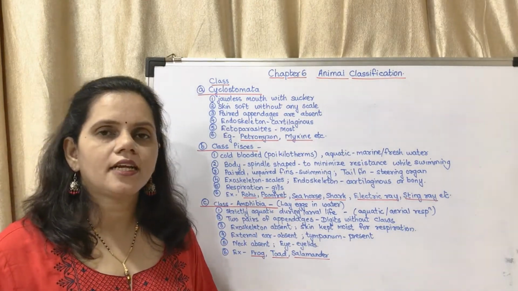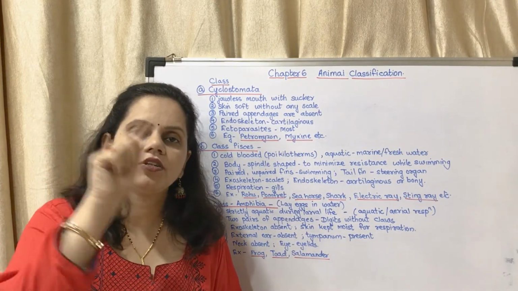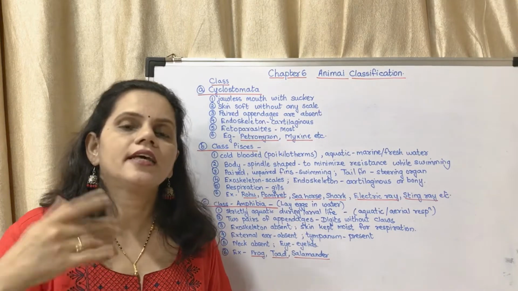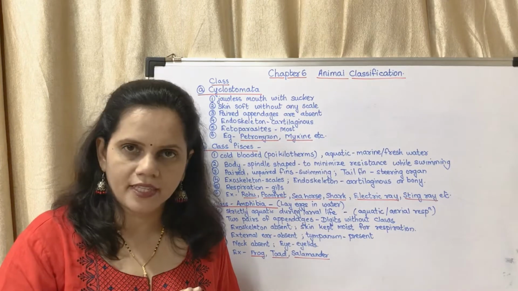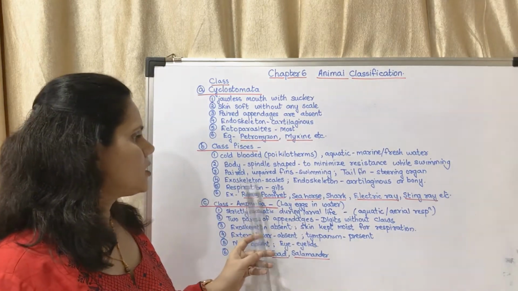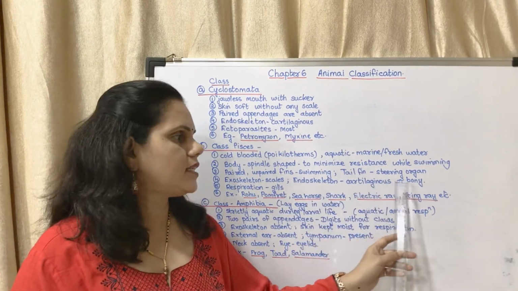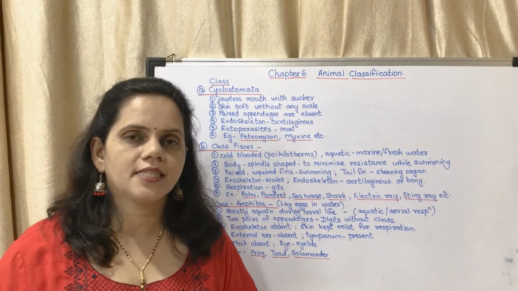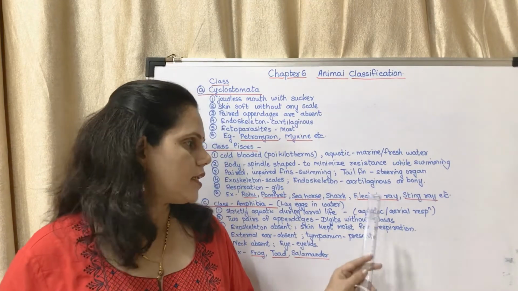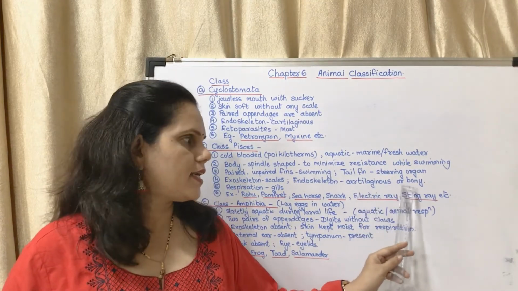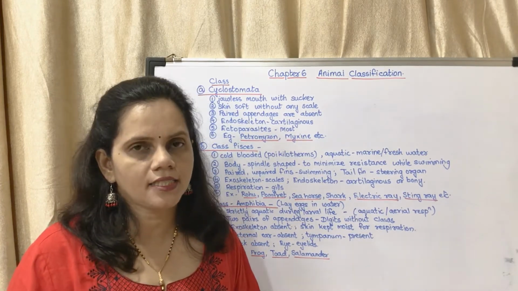Exoskeleton means the skeleton outside, and it consists of scales. While you draw a fish, you draw scales like this. Generally, there are both types of fishes, which have an exoskeleton and which do not have an exoskeleton. So they have an exoskeleton, which is called scales, and the endoskeleton is cartilaginous or bony. Cartilaginous means in some fishes the bones are not hard, they are soft. And some have bones which are very hard. So their endoskeleton is cartilaginous or bony.